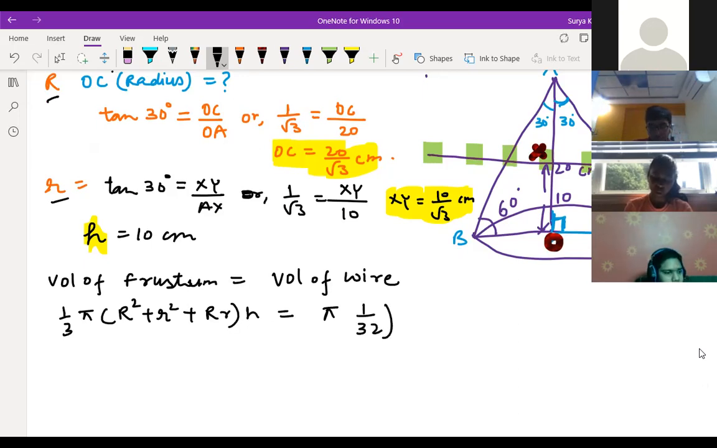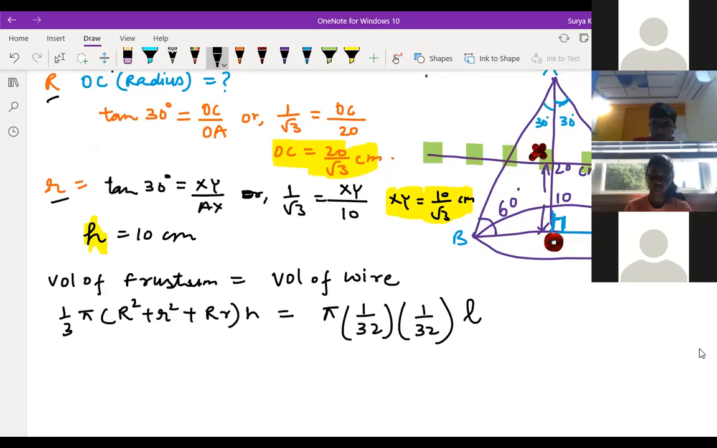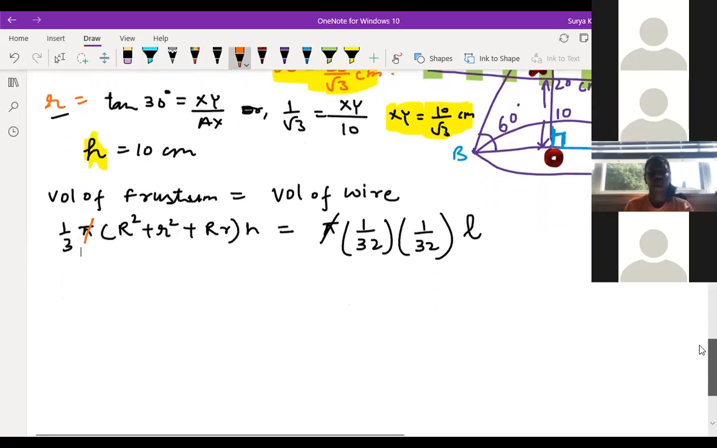1 by 32 into 1 by 32, and the length we don't know. Let me just take the length of the wire as L. Here h is given, I'm just considering it as L. Now on both sides, pi and pi will get cancelled. Now we are putting the values over here. All the values are put now.